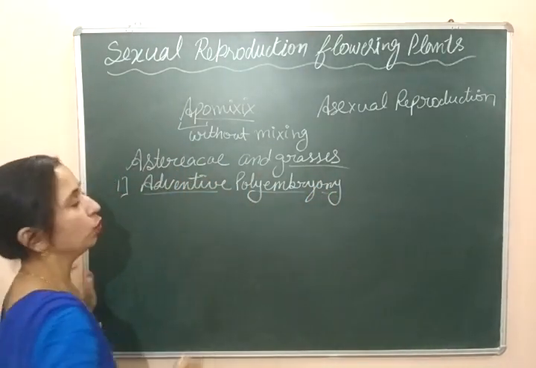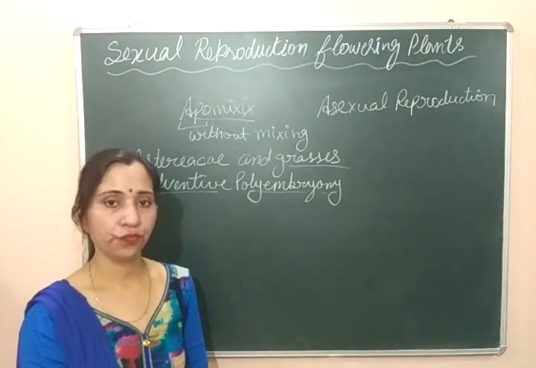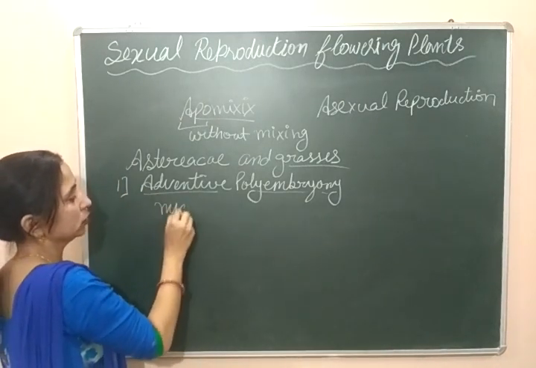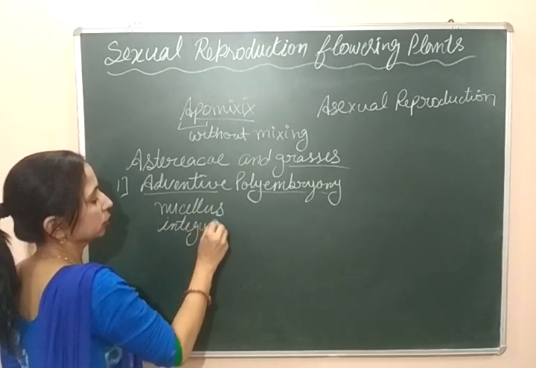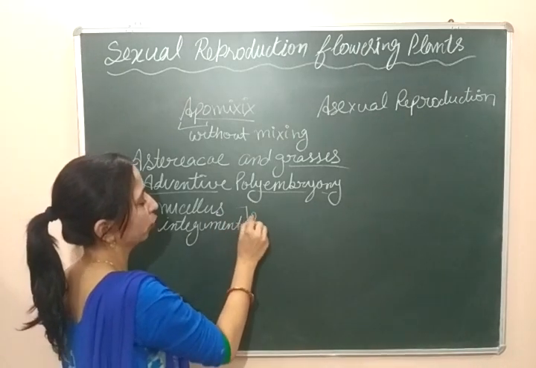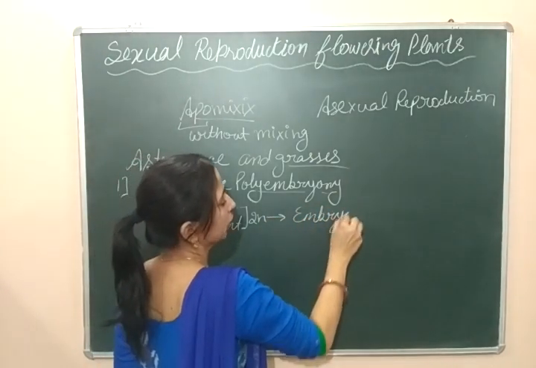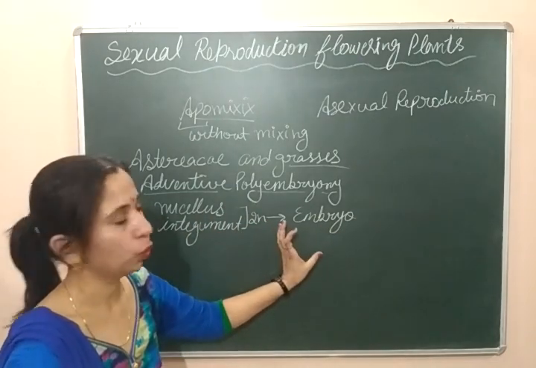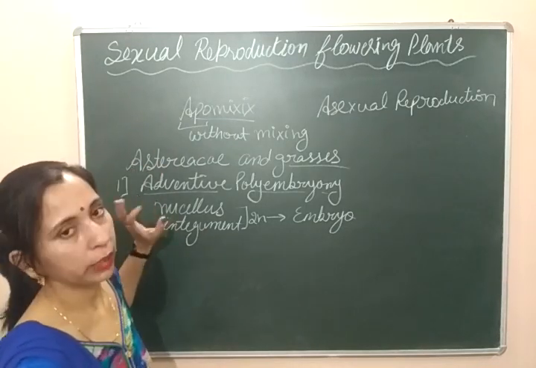This is the process in which the embryo is formed by diploid cells of the nucellus or by the integuments. Both the nucellus cells and integument cells are diploid cells, and they are able to give rise to an embryo. This type of apomixis we call adventive polyembryony.